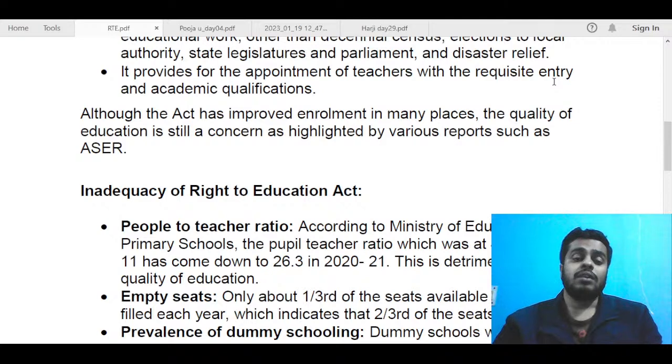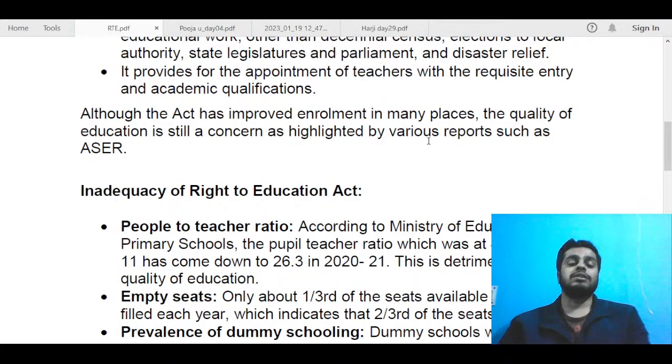Next, you needed to analyze the issues, but before that you could just mention a linking statement: although the act has improved enrollment, and here you can talk about literacy also in many places or overall in the country, the quality of education is still a concern, as highlighted by various reports such as ASER. Now ASER, as you know, talks about foundational literacy and many other such issues. It also talks about enrollment of children. It talks about reading ability, like foundational literacy ability, for example reading, language, and arithmetic.